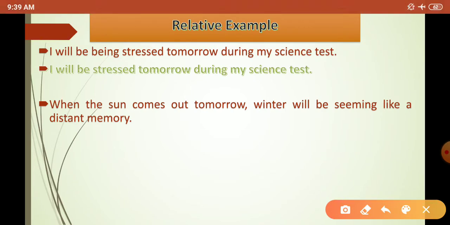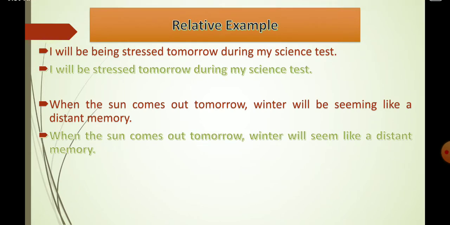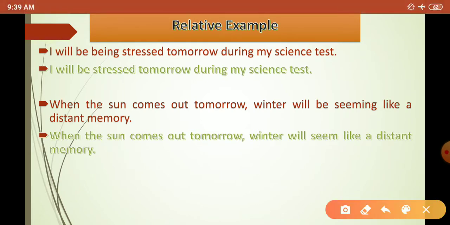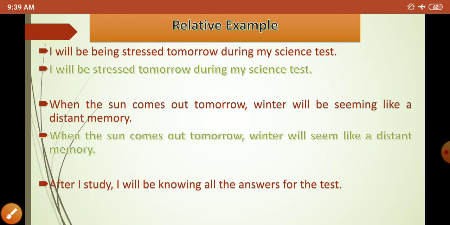Again, when the sun comes out tomorrow, winter will be seeming like a distant memory. See, here I have used seeming, which is completely wrong. Why? Because seeming cannot be used in the future continuous. It can only be used in the simple future, just like this: when the sun comes out tomorrow, winter will seem like a distant memory. It should only be used like will seem.